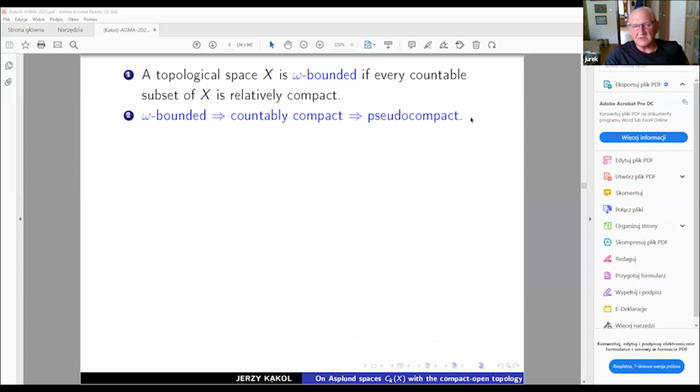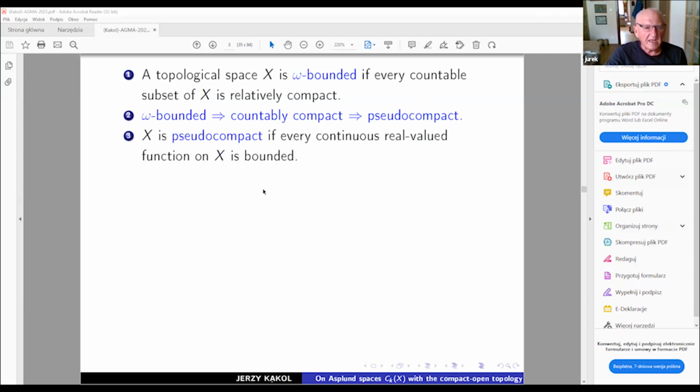Just to recall what it means to be a pseudo-compact space: X is pseudo-compact if every continuous real function on X is bounded. So if you take any continuous function, its image should be located in some bounded, or some compact, subset of the reals.